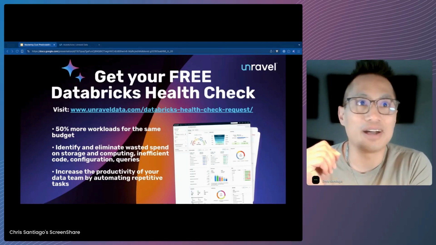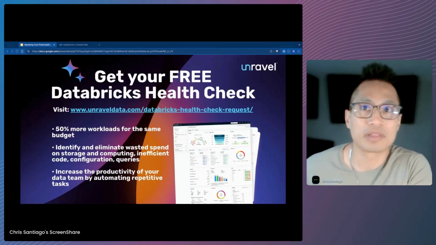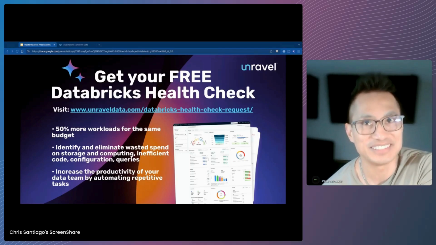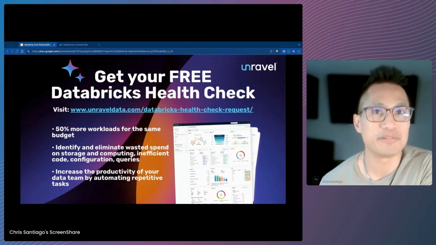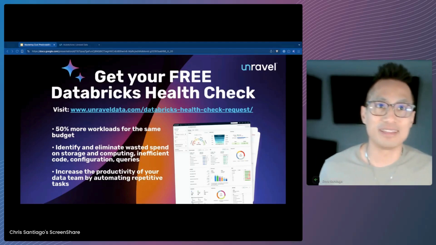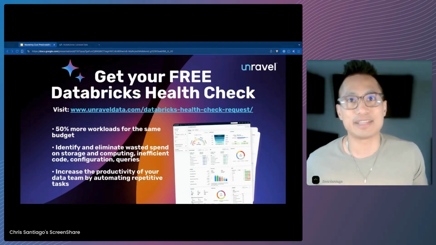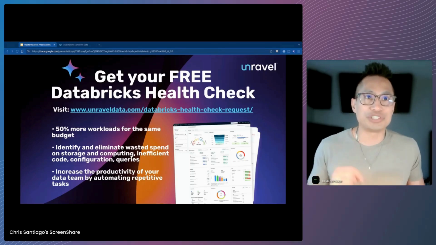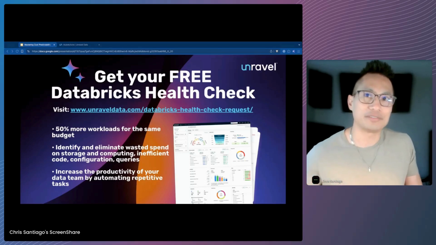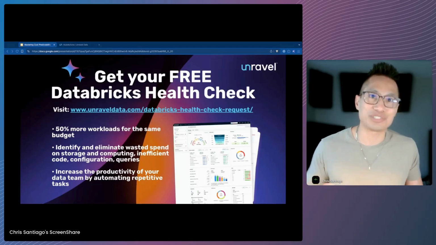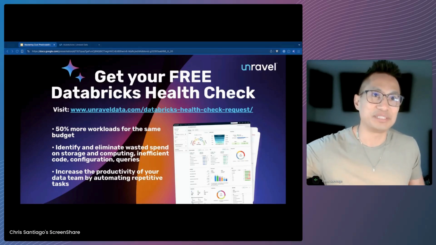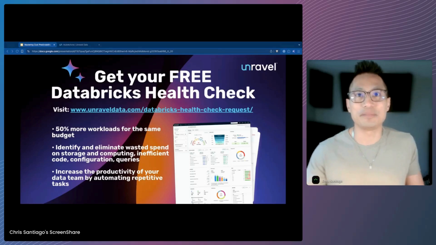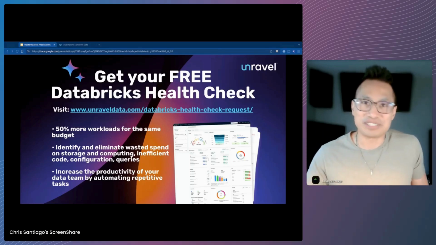Unravel identifies workload trends, detects anomalies, and refines predictions using real-time feedback, ensuring accurate forecasts and actionable optimization recommendations. This approach enables organizations to proactively manage budgets, optimize resource usage, and maintain high prediction accuracy in complex Databricks environments. Hopefully that answers that question.